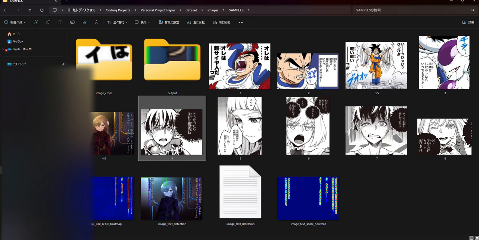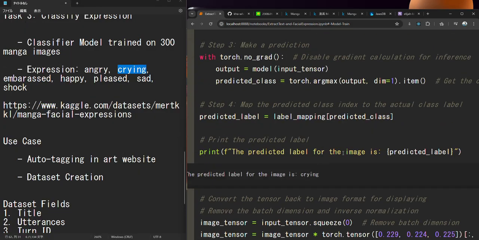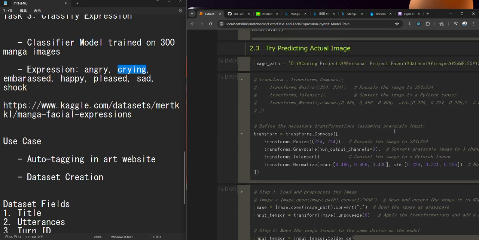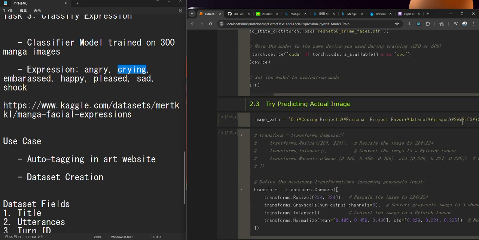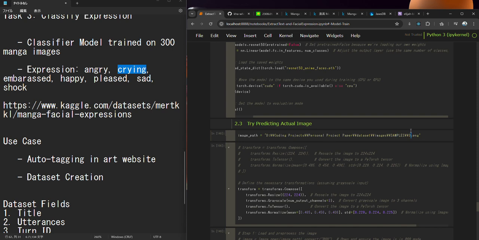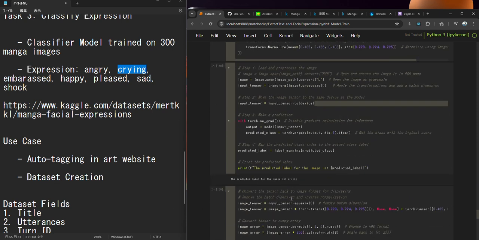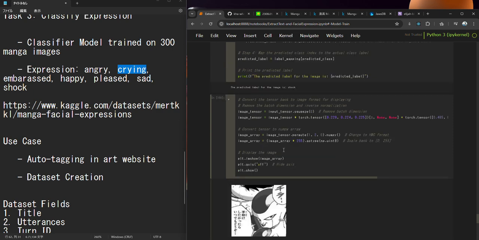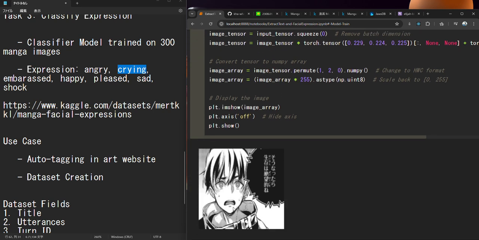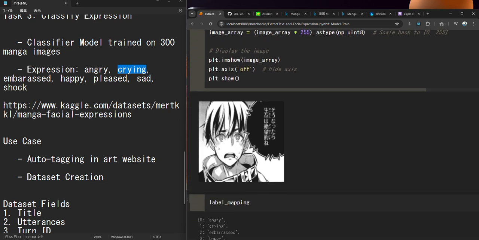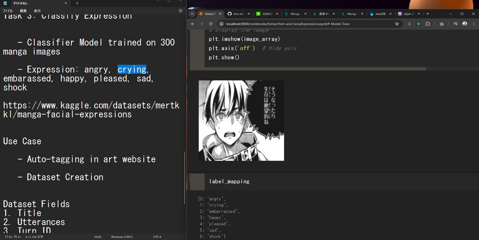Next, I want to try 4 and 6. Let's try 4. So after feeding this image, what would be the resulting expression? It's shock. Well, do you think this is a shocked expression? It could be, and I agree with the result.